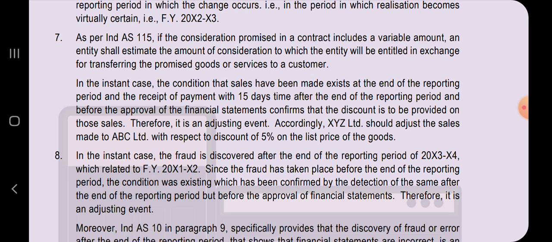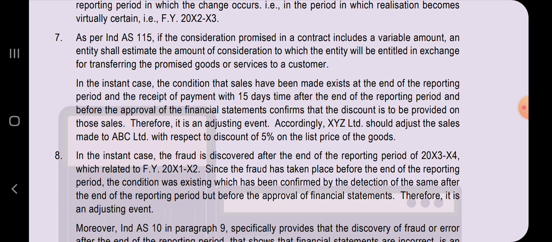In the instant case, the condition that sales have been made exists at the end of the reporting period, and the receipt of payment within 15 days after the end of the reporting period and before the approval of financial statements confirms that the discount is to be provided on those sales.